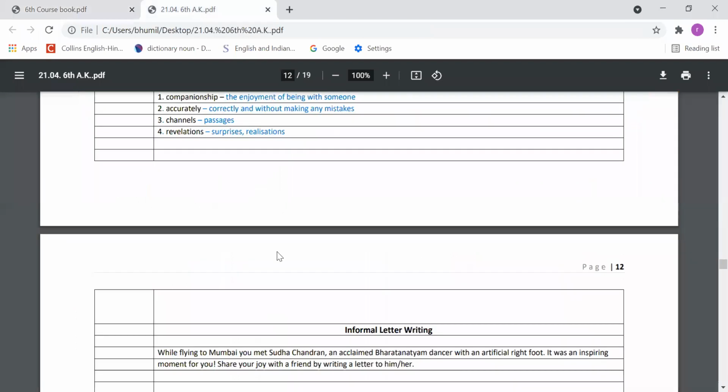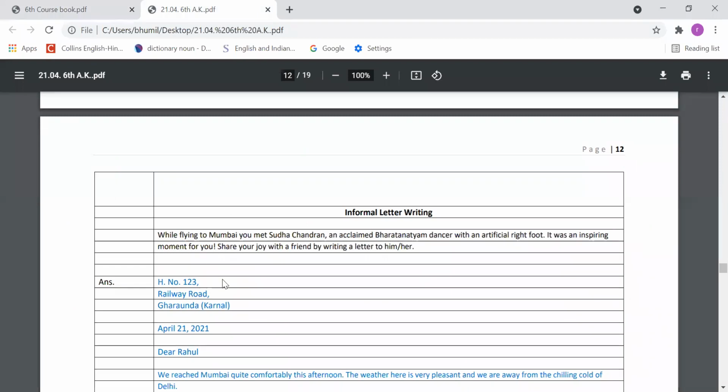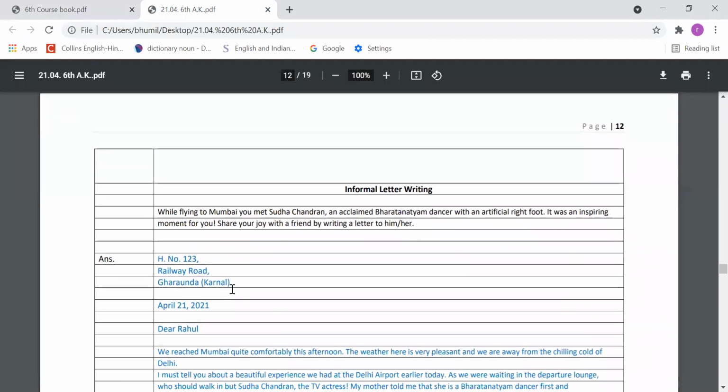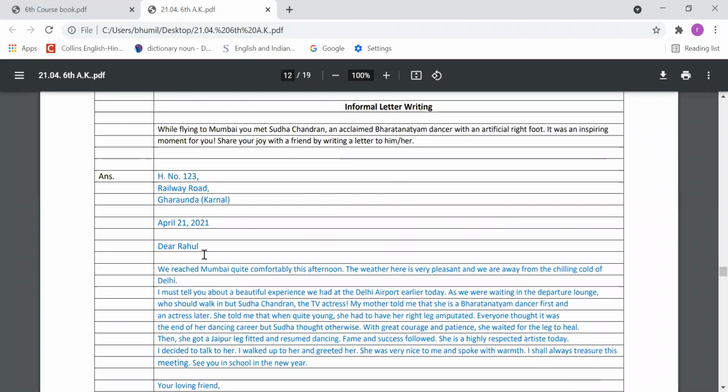So the letter we need to write in this way. The question I have written here. First of all we need to write the sender address, any random address I have written here. House number 123 Railway Road, Garunda, Karnal. After that, you need to leave one line and mention today's date, April 21, 2021. Then your friend's name you can mention here.